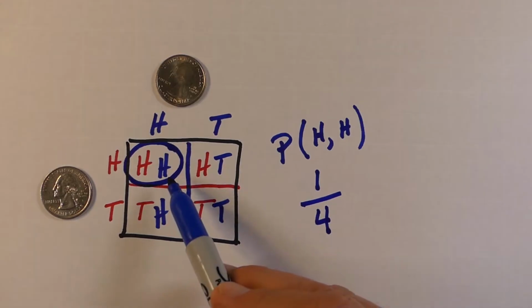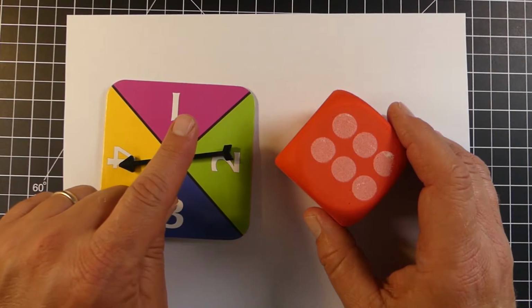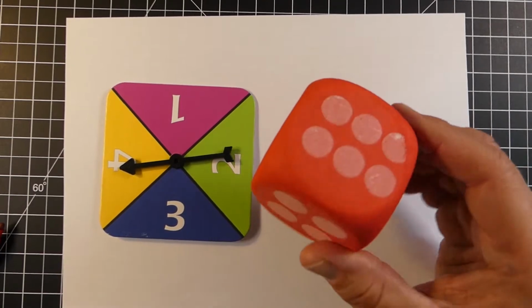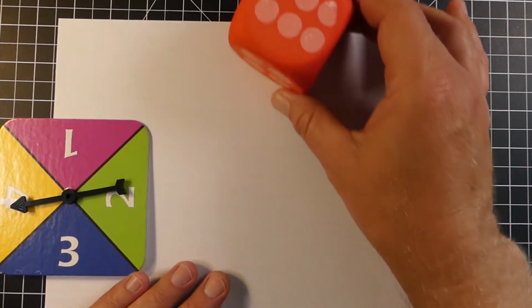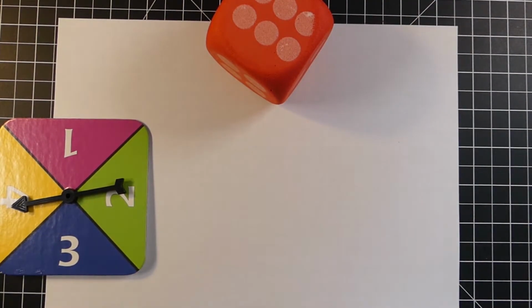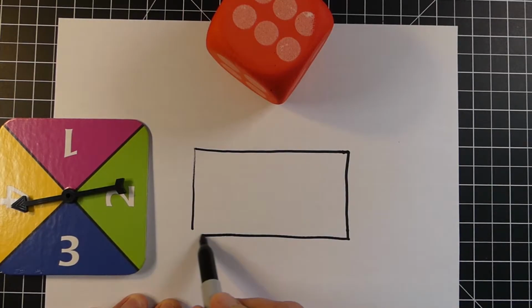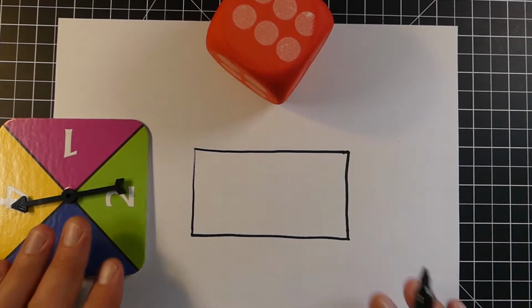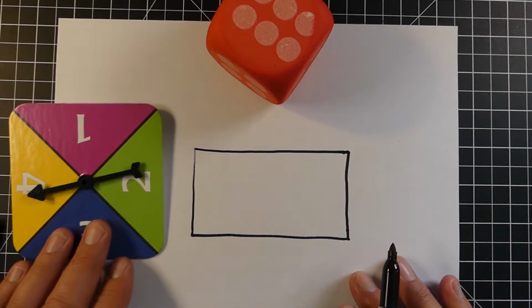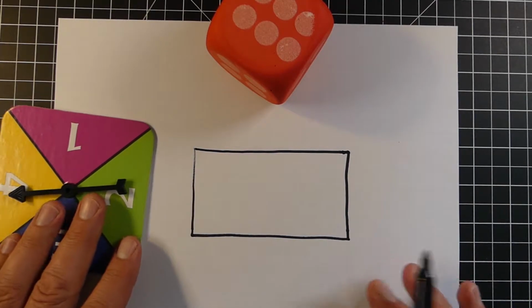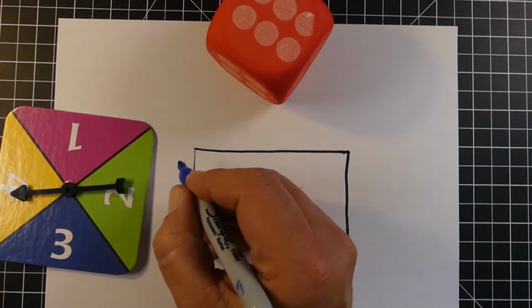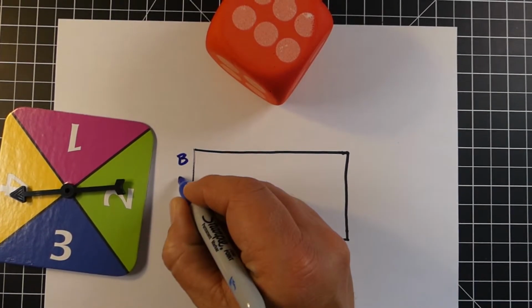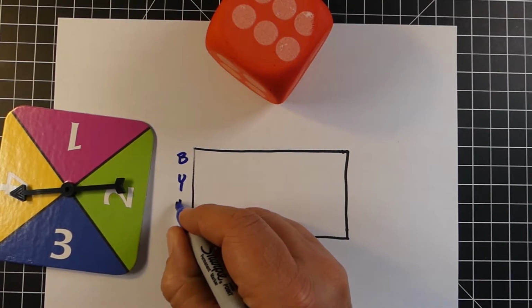Now, in this next event, we have a spinner with 4 sections and a number cube with 6 sections. Now, we're going to do the same thing here. We're going to start out, we're going to draw a rectangle. Now, as we make the rectangle on the left side here, we're going to put all the combinations that are possible for our spinner. Now, we're going to use colors and not the numbers in this one. So going down the left side, we'll put a letter down for each one of these. So we've got like green and blue and yellow and probably like purple or pink or something. So we'll put all these down here.